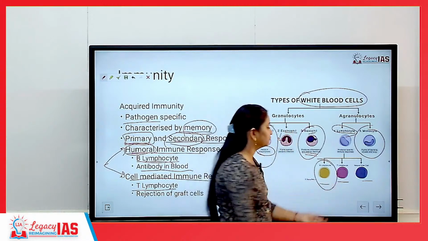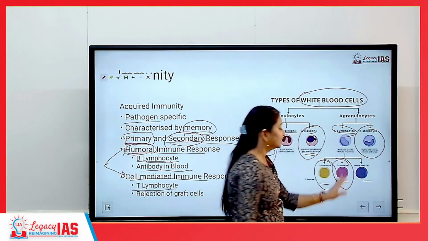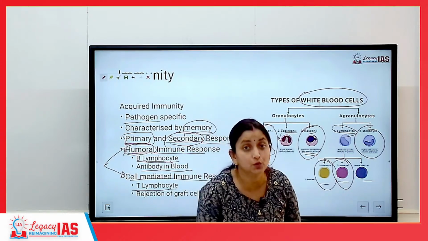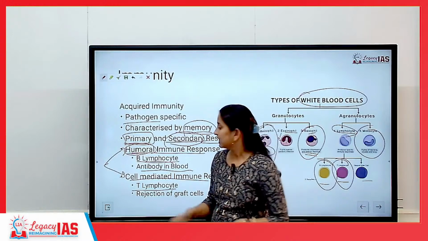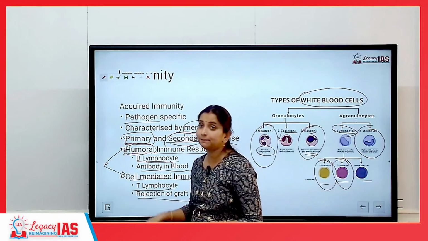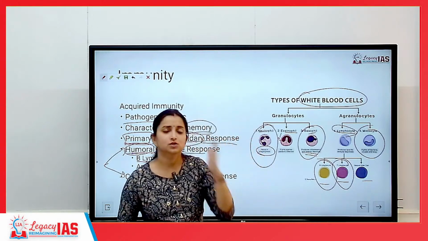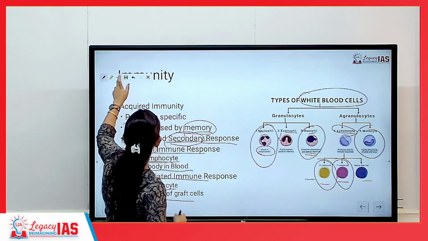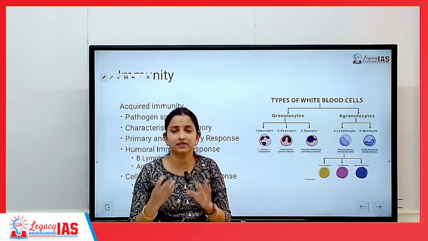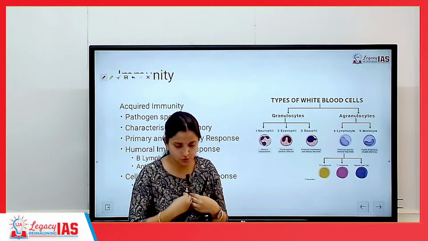Who is responsible for this? It is the T lymphocyte. Okay? They themselves are not responsible for killing, but they will go and inform B lymphocyte that you have to kill. Okay? Now an example of cell mediated immune response can be rejection of graft cell. So we discussed about this, let's say there is an organ transplant and a new organ has been introduced in human body.